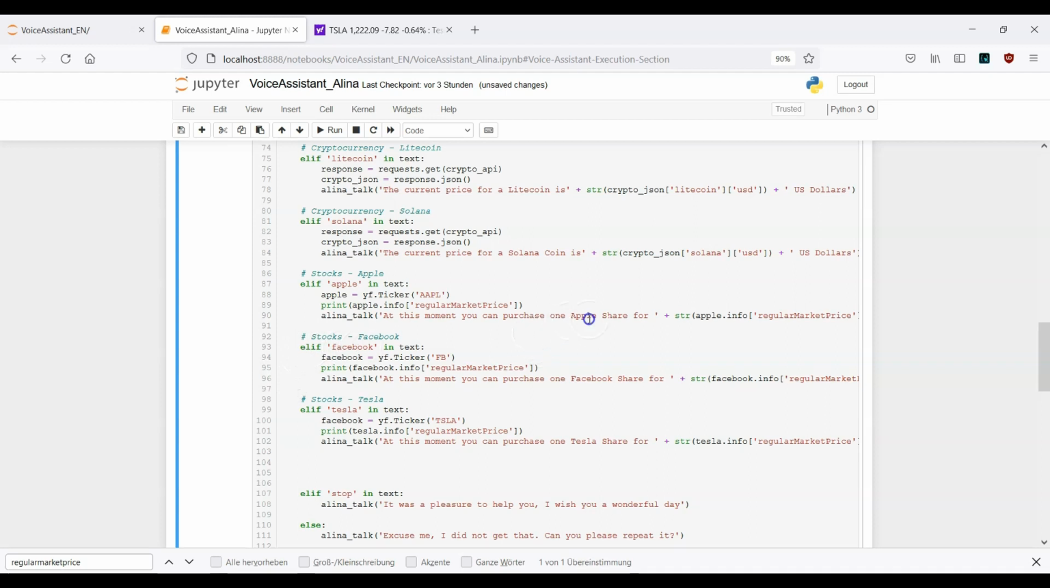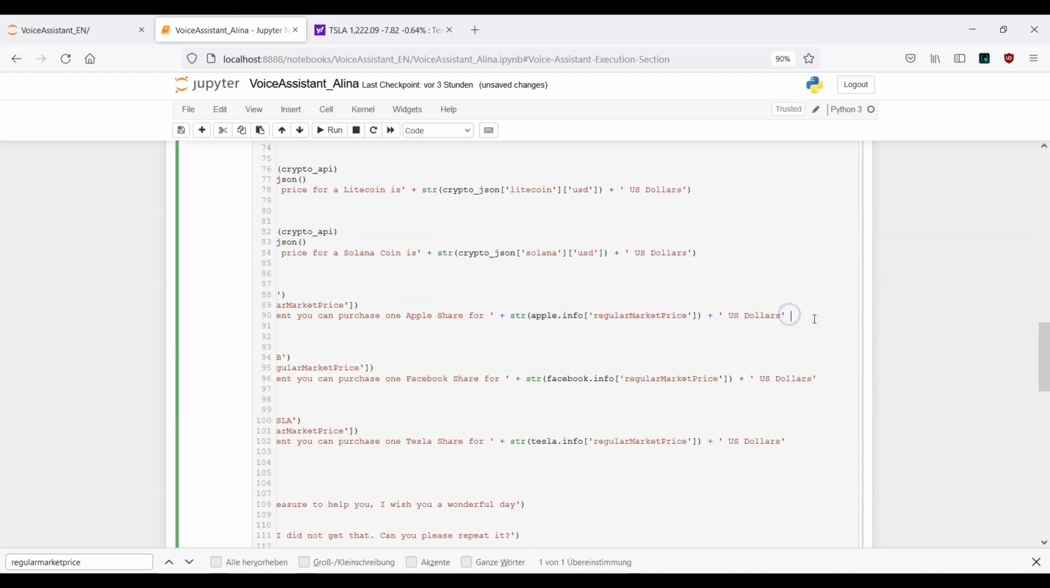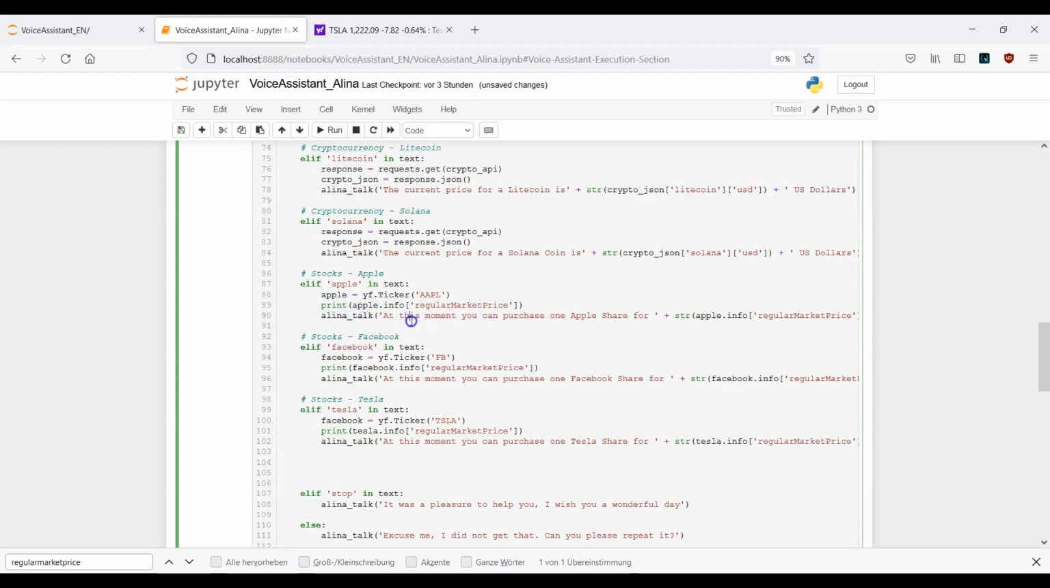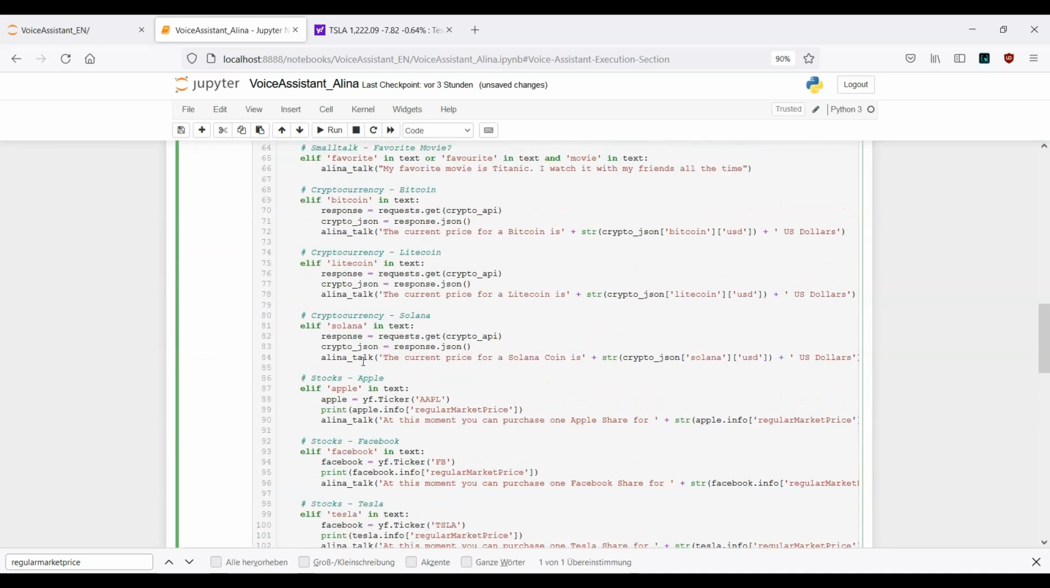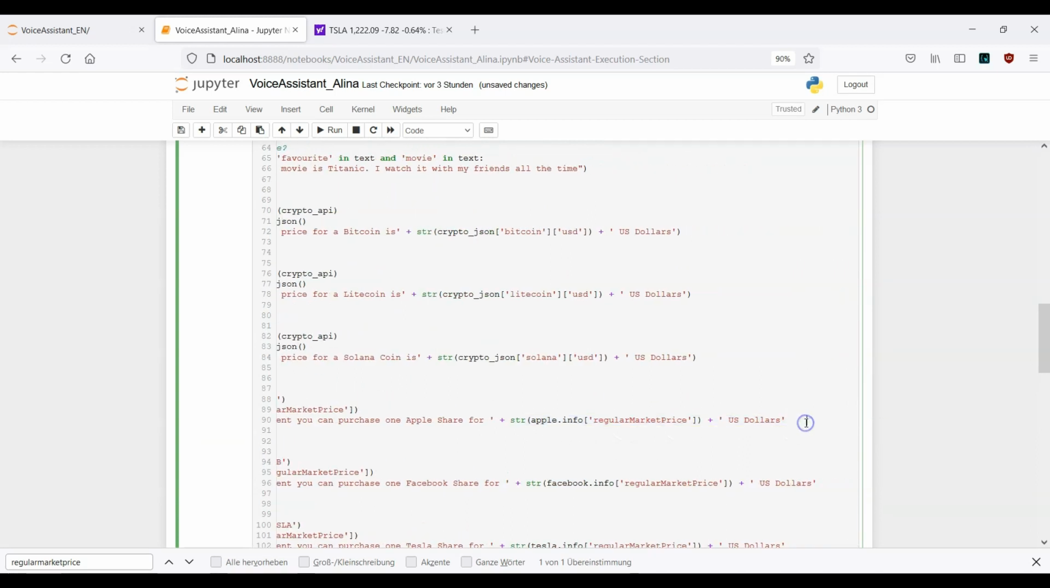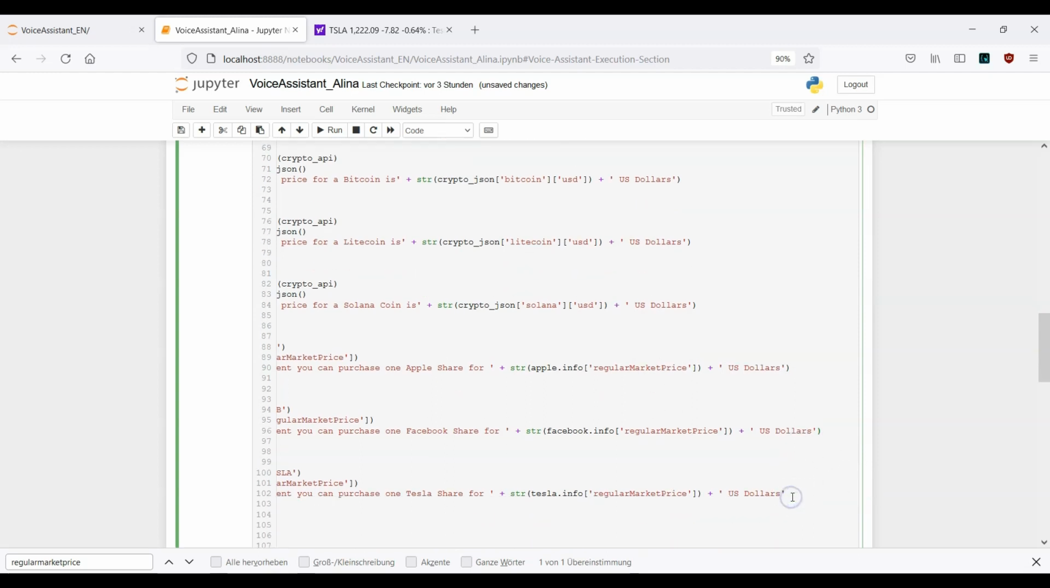elif Facebook and text. Let's see what went wrong here actually. Okay, so invalid syntax. I think I've forgotten one bracket here, the closing bracket. So let's see. Yep, I guess it's this one. So let's close the bracket. Here too. And this one should also be closed.